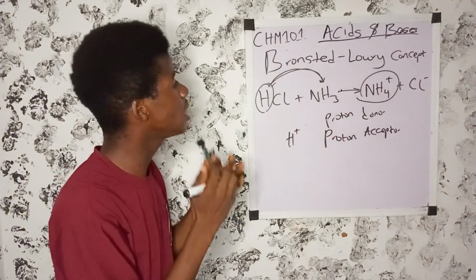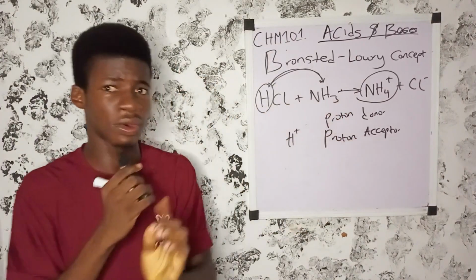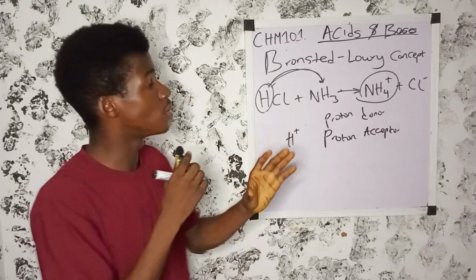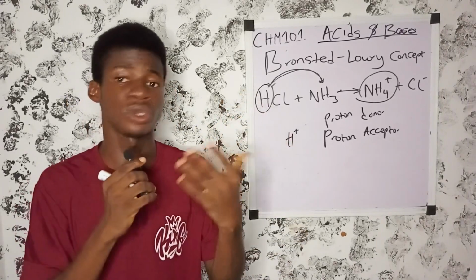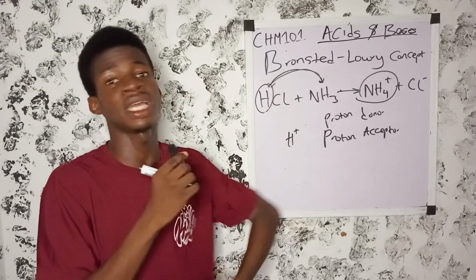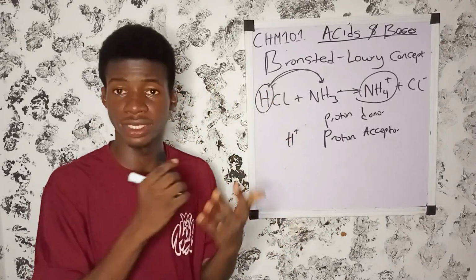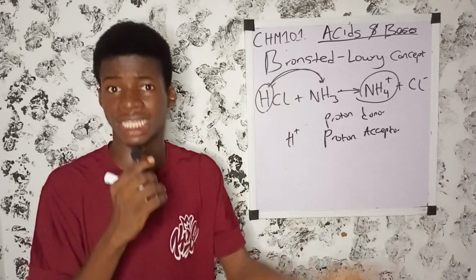If you recall, Arrhenius' concept about acid and base has a limitation: it limits an acid to aqueous solution. There must be an aqueous solution first, a solution that contains water, before an acid can behave as an acid.